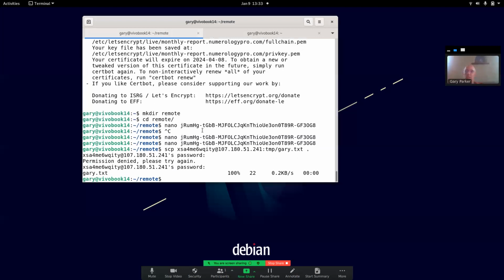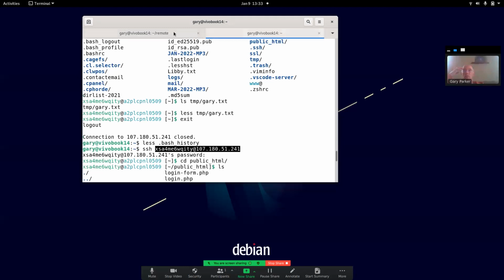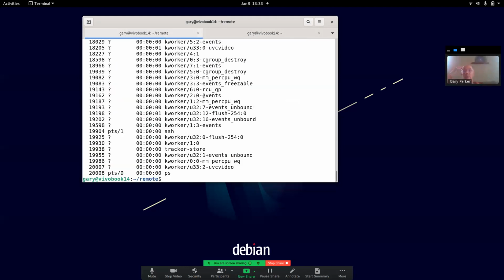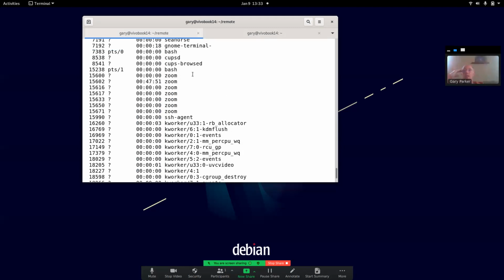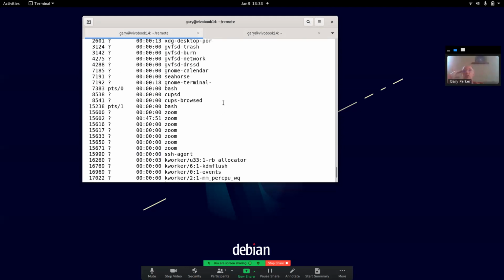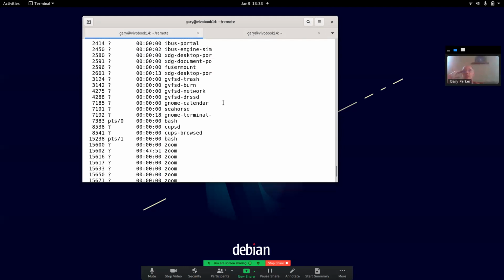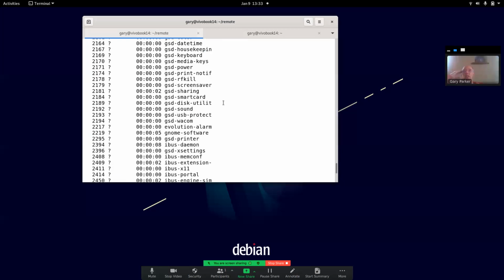A couple other things quick on my local server here. This is a testing environment for web stuff I do, so there's going to be different servers running here. So if I do a ps -A on this, we can see the SSH, that's this connection over here running right now. And there's a bunch of kernel stuff going on. Zoom is running for my recording right now. The SSH agent is there to coordinate who I am when I make those connections. Some GNOME stuff running. It's a lot of stuff running.